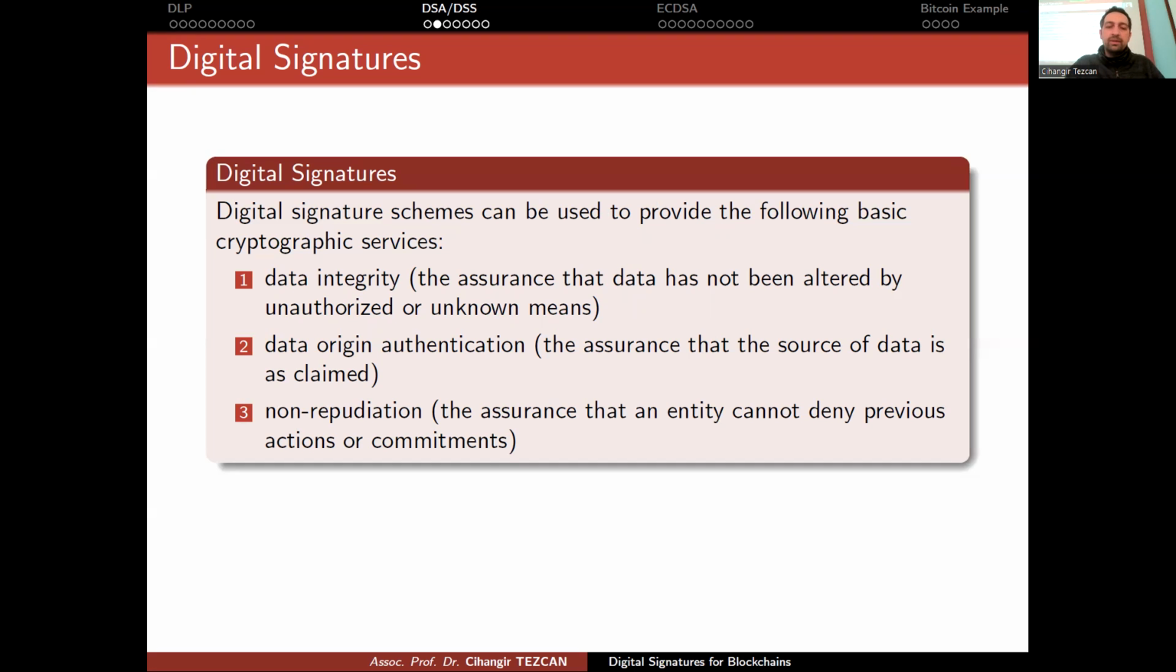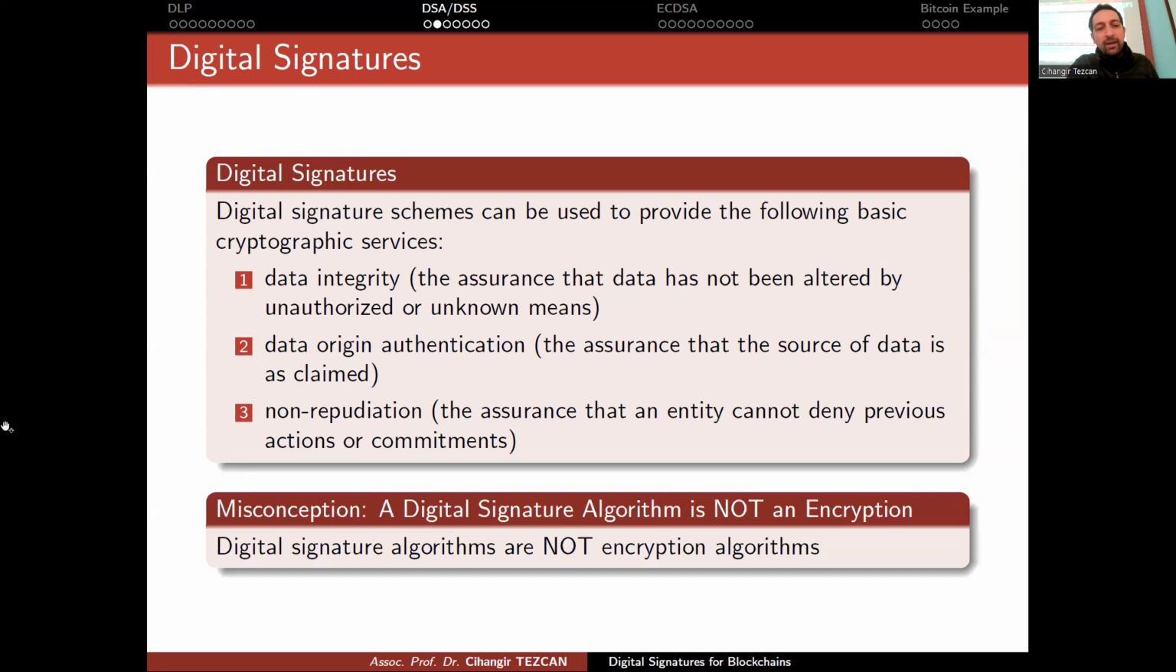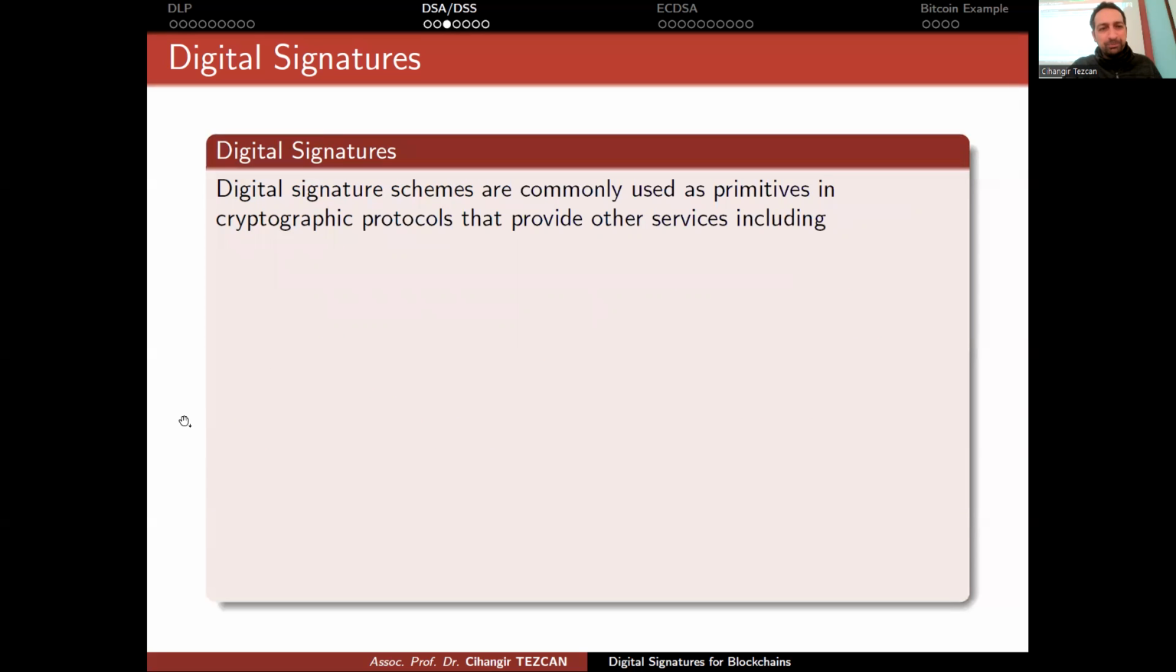I actually said this at the beginning, but I say it again: a digital signature algorithm is not an encryption algorithm. Digital signature algorithms are not encryption algorithms. I actually mentioned this at the beginning. Throughout this course, we will have many misconceptions that I will explain why they are wrong. I think this is number 5, and we will see many more misconceptions throughout our lectures.